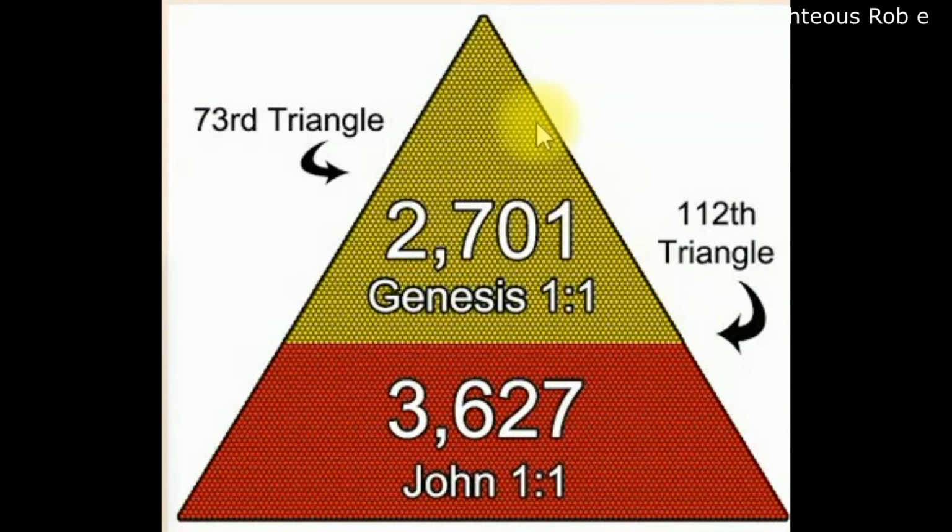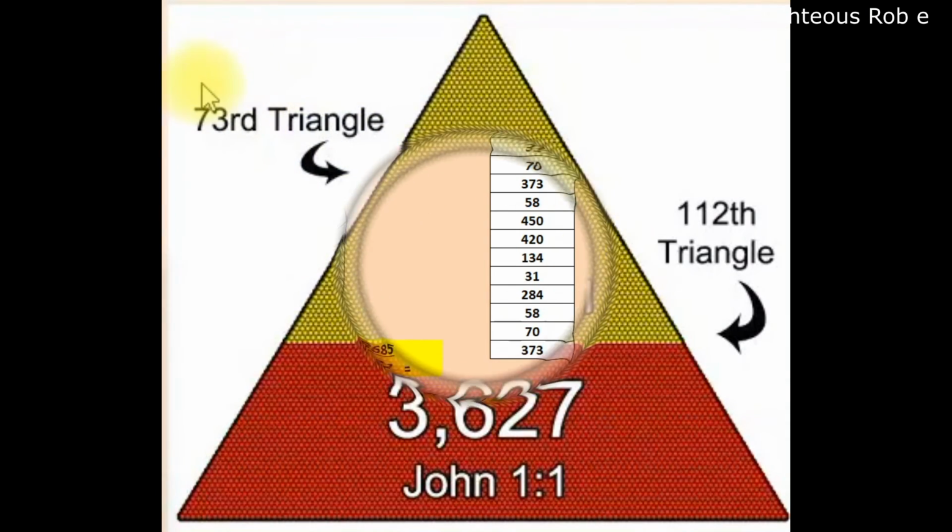Genesis 1 verse 1, the 28 Hebrew letters and 7 Hebrew words. The gematria letter value sum total is 2,701, which is the 73rd triangle number. The triangle number times the triangle number plus 1 divided by 2 is the formula.